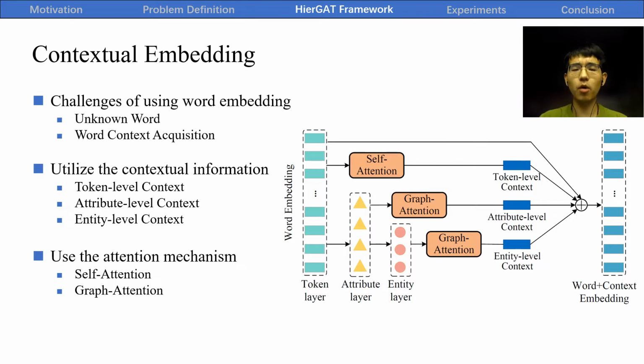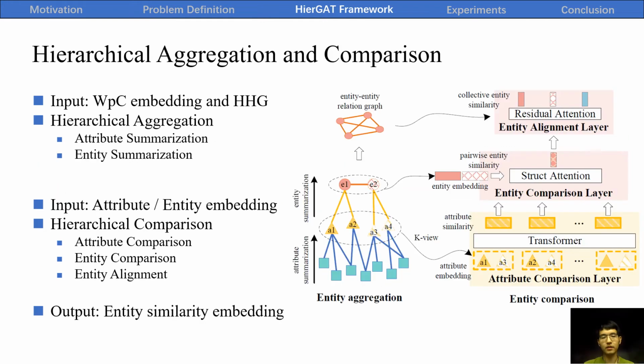To address the problems, we argue that it is important to use contextual information by considering three levels of context. The token level context captures semantic meanings in the sentence. The attribute level context captures attribute semantics, and the entity level context handles common word redundant information. And we propose to use an attention mechanism to derive distinguishable contextual information for the same word in different contexts.